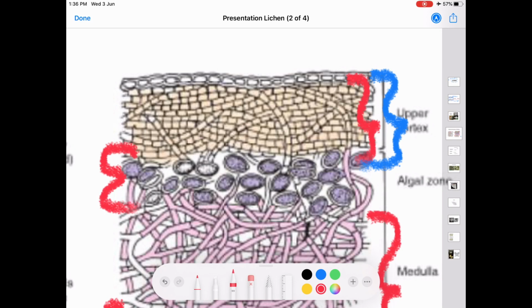The algal zone comes just below the upper cortex and is made up of algal cells only. Here, sometimes loosely interwoven fungal hyphae are also seen.